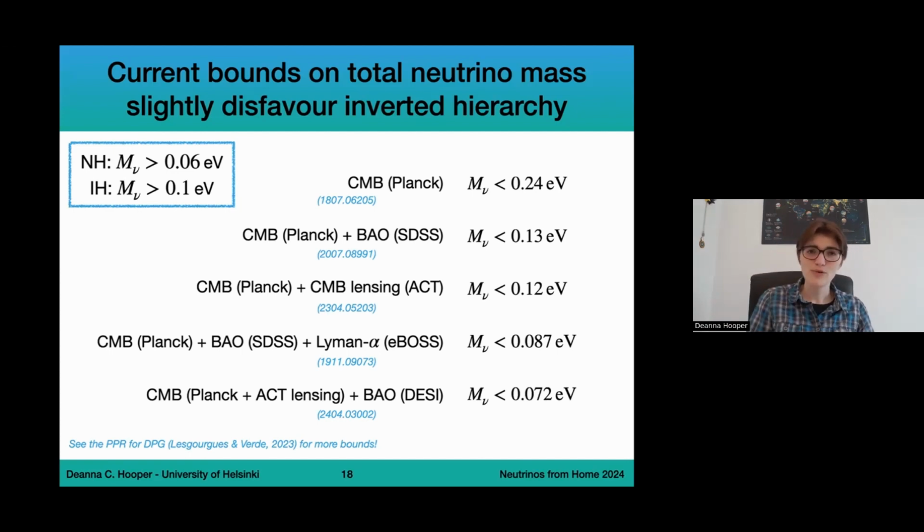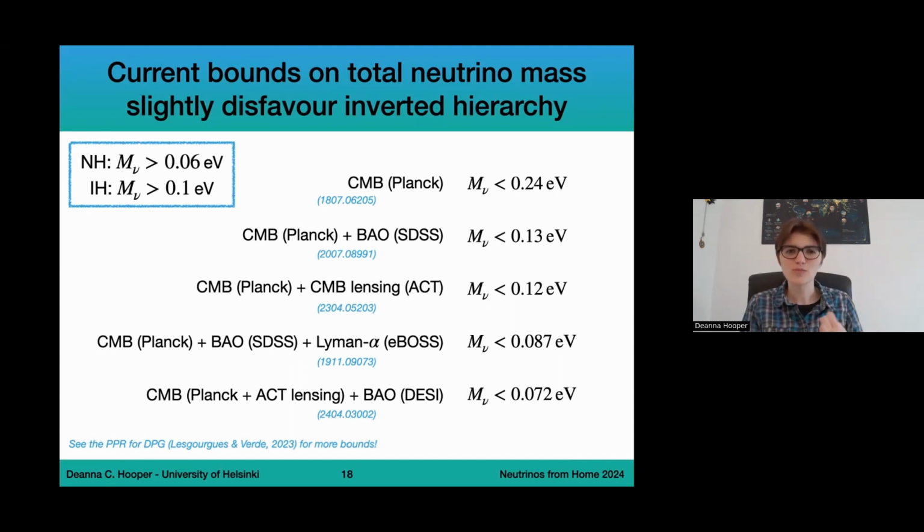Other things we can include are lensing, for example, CMB lensing from the Atacama Cosmology Telescope. If we look at CMB coming from Planck 2018 and CMB lensing, so when I say CMB here, it's just temperature and polarization. Once we add in lensing from ACT, we get a bound of 0.12. So all of these are still consistent with both normal hierarchy and inverted hierarchy.